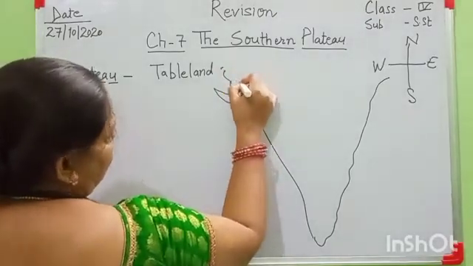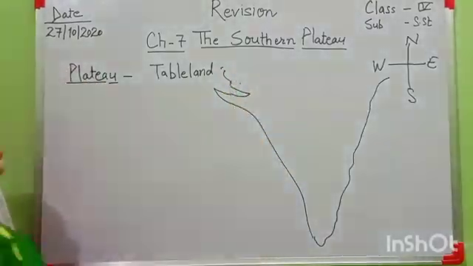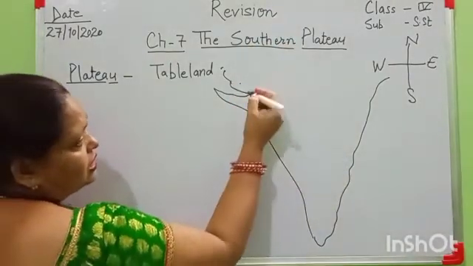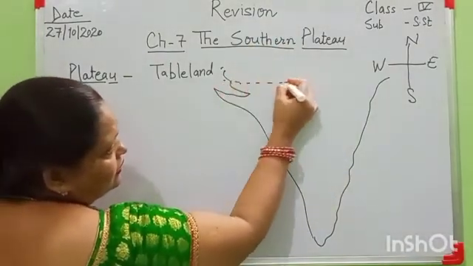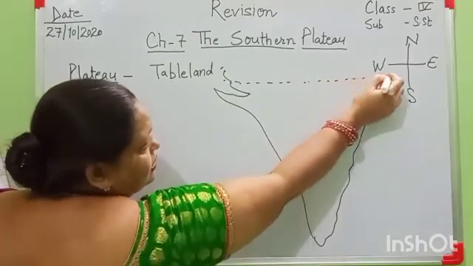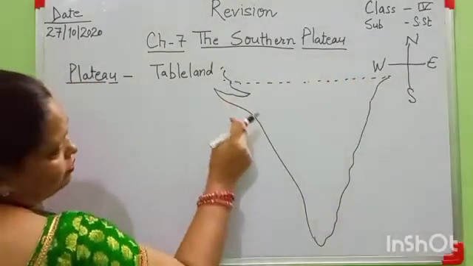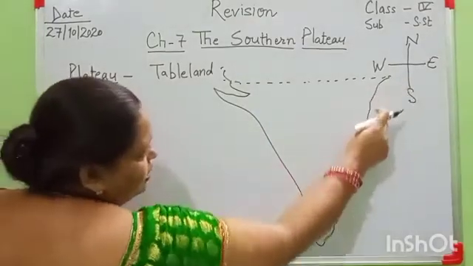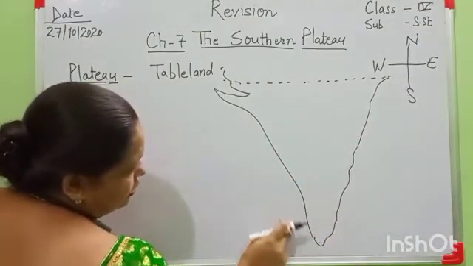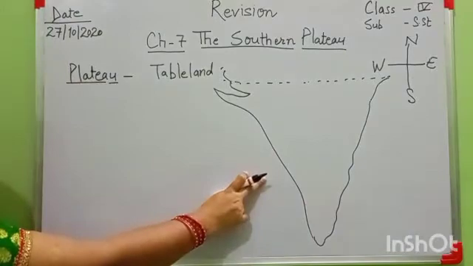Here is Gujarat, and the southern part of our country starts here. This southern part is triangular in shape.